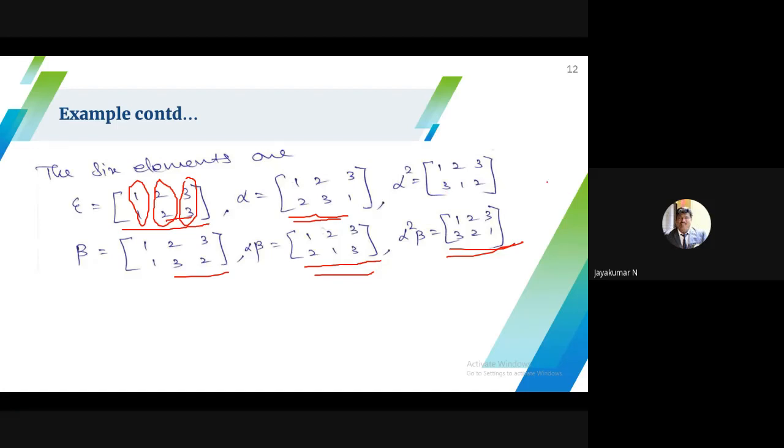Clear? Do you have any doubt? First identify. Later I will tell you how to name all these permutations in your own way. You can name it, that is not a problem. This is one way of finding the permutation. I will tell you one by one, so please listen.